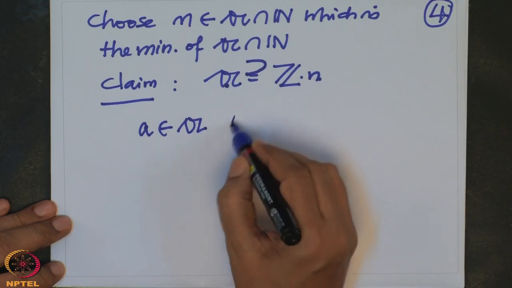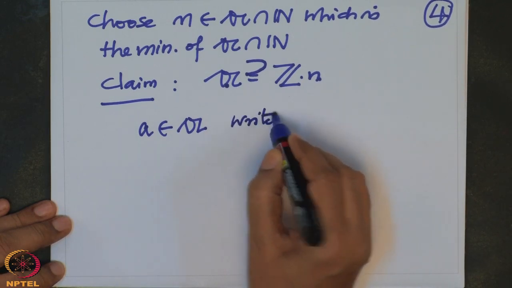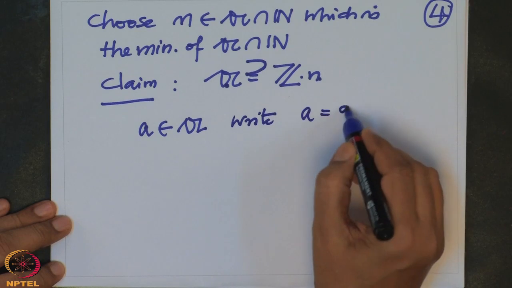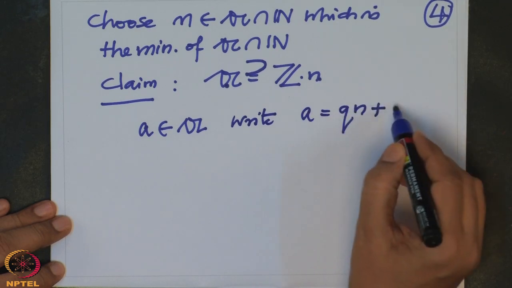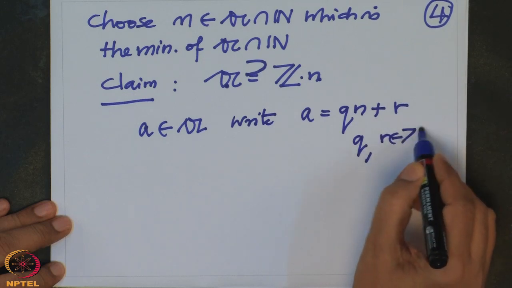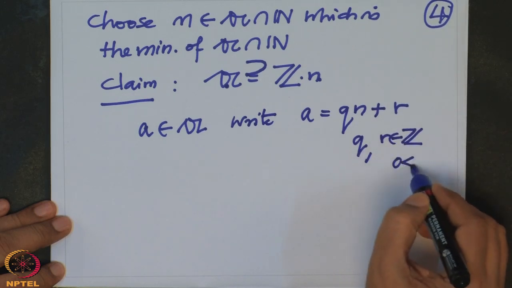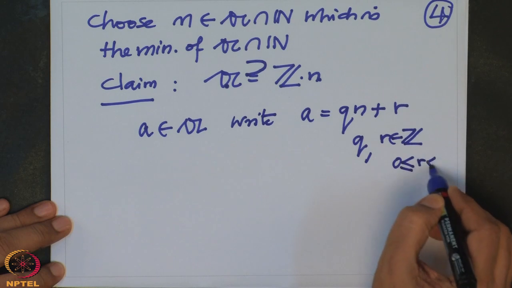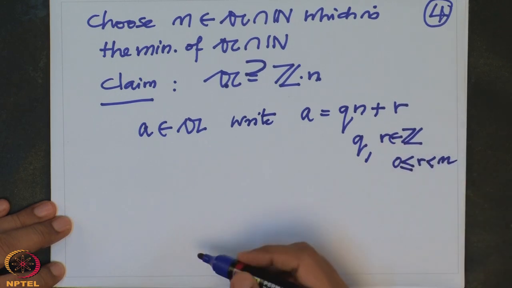Therefore, by the division algorithm, write a as q times n plus a remainder r, where q and r are elements in Z and r is strictly less than n.